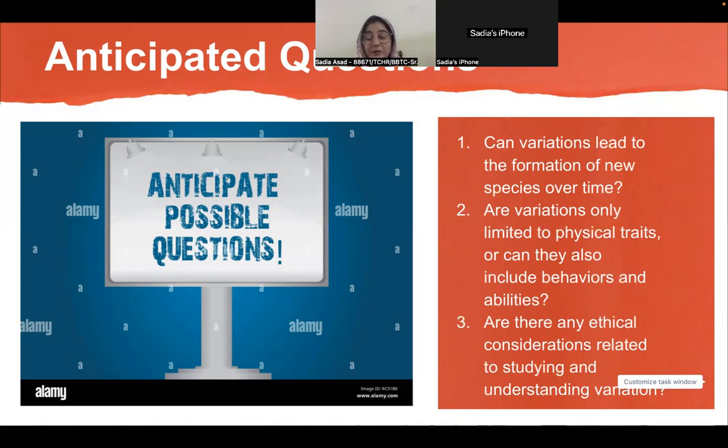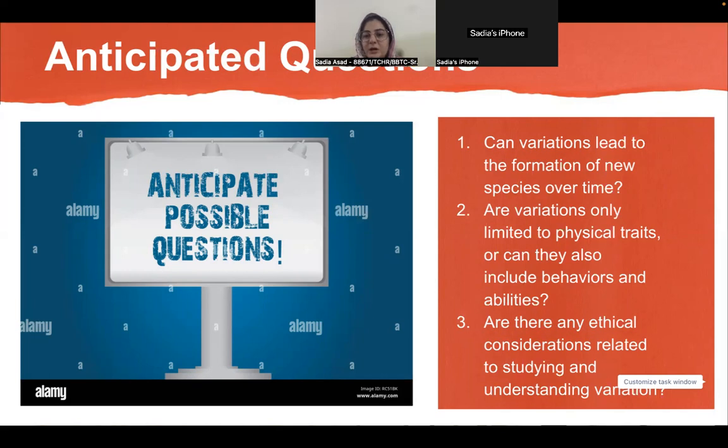Yes, variation is a gradual process which happens over a period of time through adaptation. This phenomenon is called speciation, in which individuals adapt according to the environment and a new species is produced. We call this fundamental process speciation.